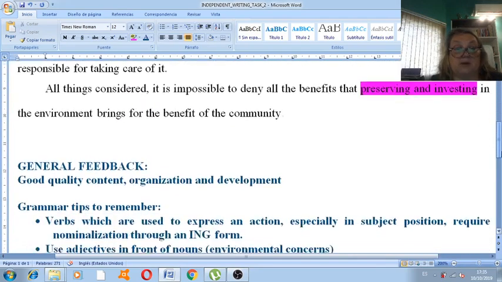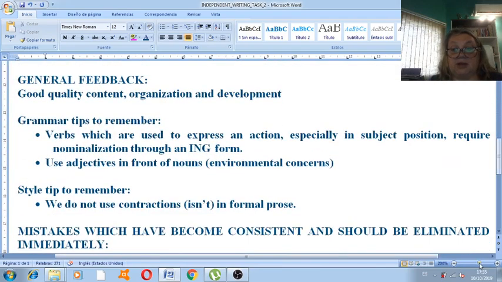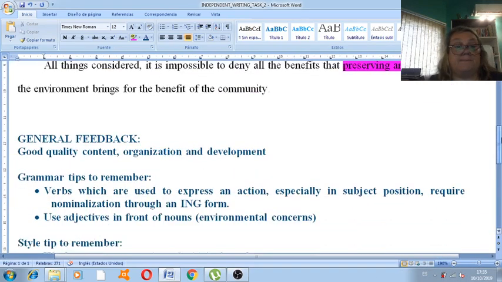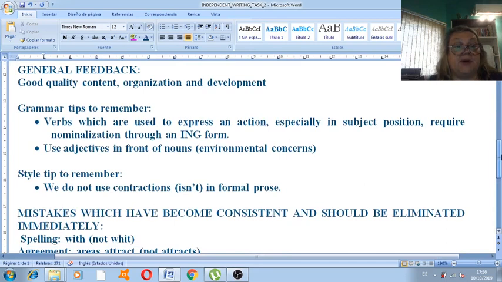Some grammar tips to remember. Sorry, I wanted to make the text smaller so that we would have the complete text on the screen. Grammar tips to remember. Okay, here we are. Verbs which are used to express an action, especially in subject position, right, require, what do they require? They require nominalization, for example, through an ing form.